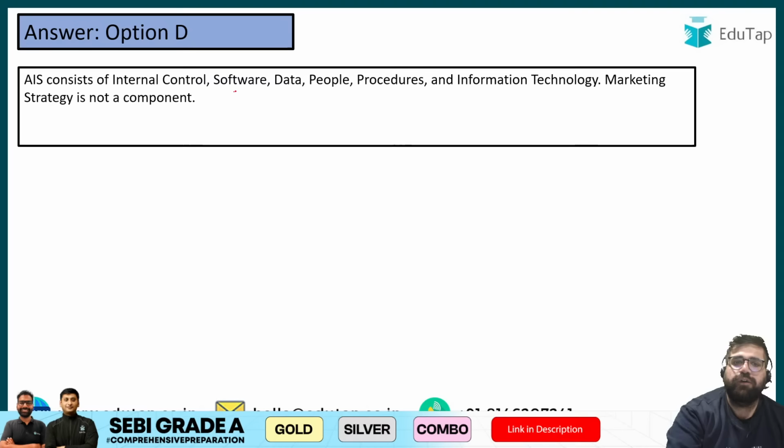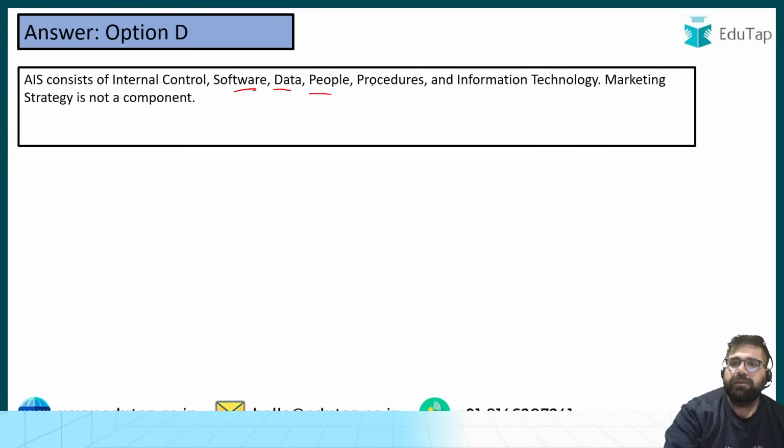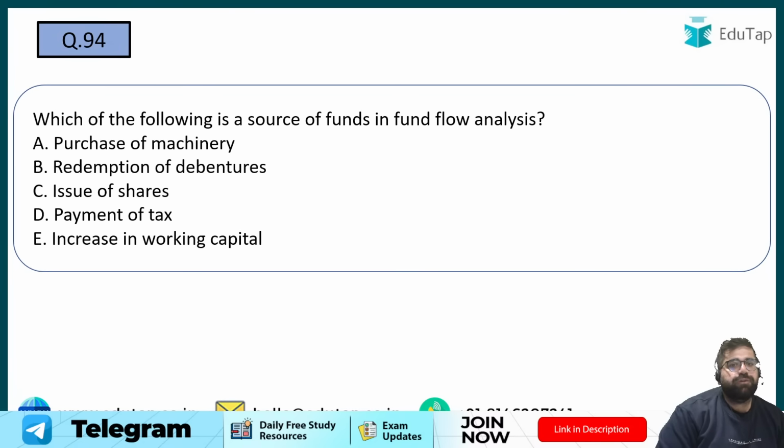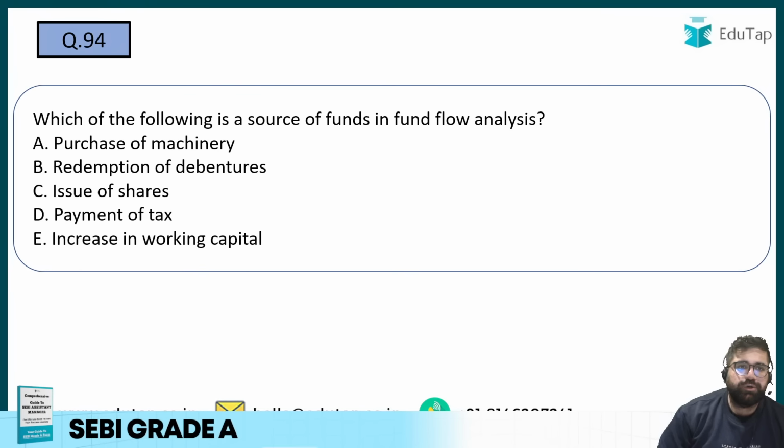Okay, so you have software, data, people, procedures, information technology, and internal controls, which are the 6 very important pillars of AIS, Accounting Information System. Chaliye, 94. So 91 to 95 looks easy to me. Even if you use your basic sense, you can answer this.